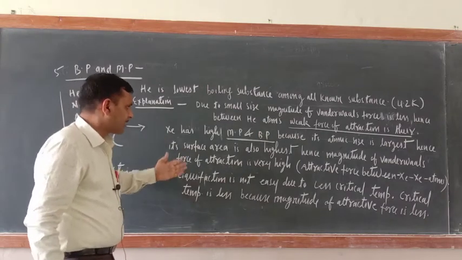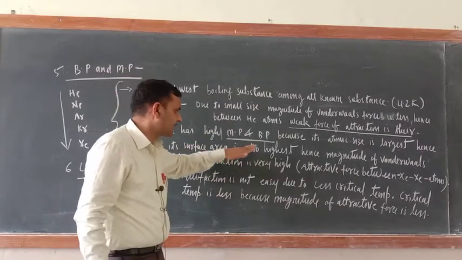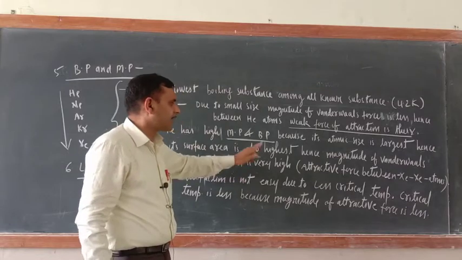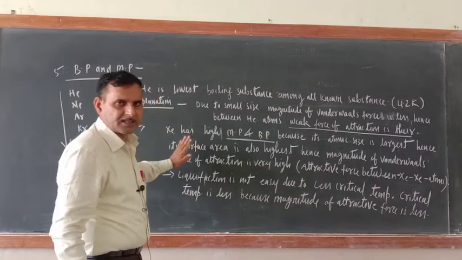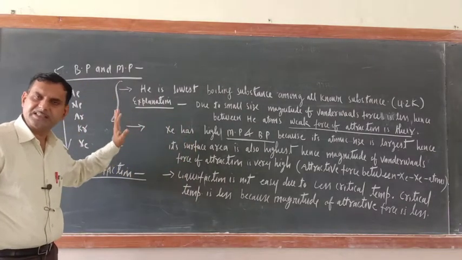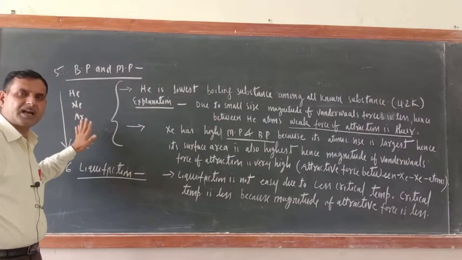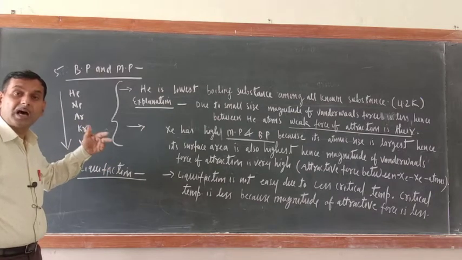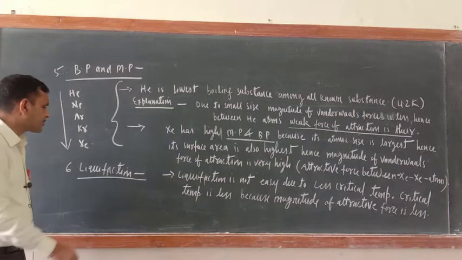Answer is written. Just see, because its atomic size is largest, hence its surface area is also highest, hence magnitude of van der Waals force of attraction is very high. Attractive force between xenon atoms, that is why their melting point and boiling point is highest. This question is given in the NCERT book also. Among 18th group elements, xenon has got the highest melting and boiling point due to large surface area, due to large atomic size. Okay, next one is the liquefaction.